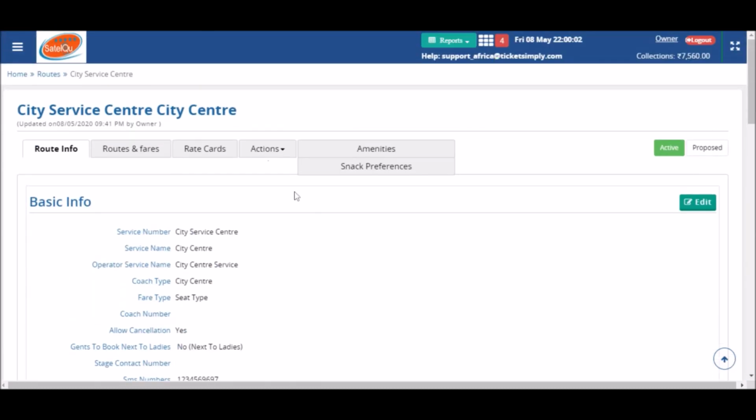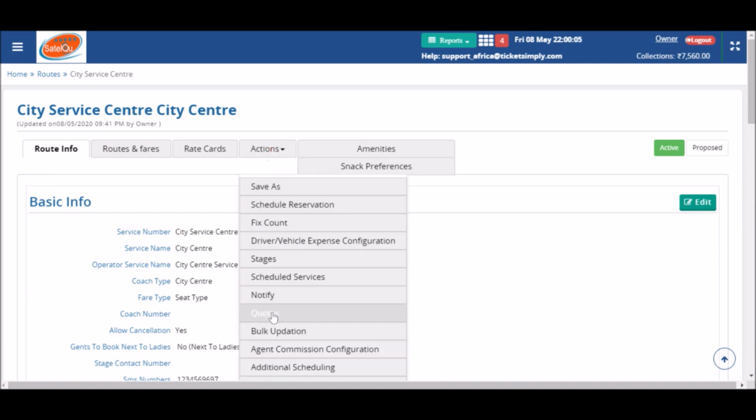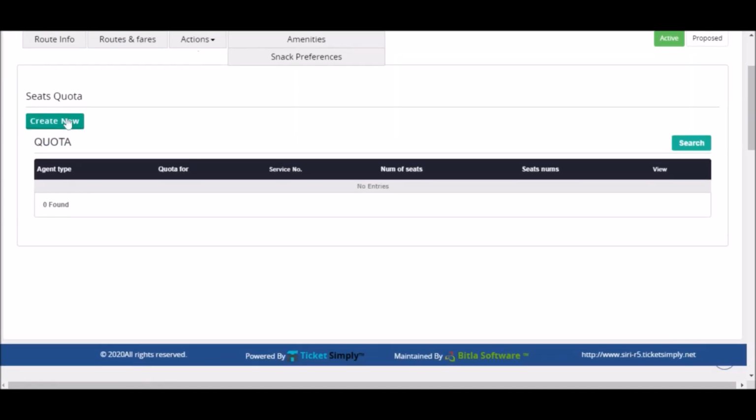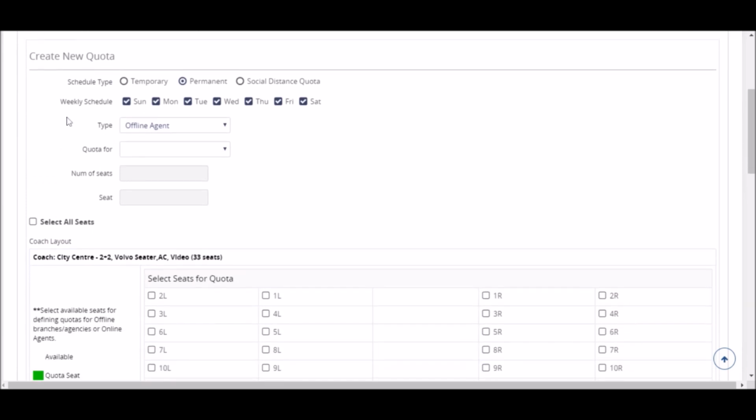Go on top of the page again, click on Action and select Quotas under that. Hit Create New to allot seats for social distancing and manage other settings. Here, select Schedule type as social distancing quota.